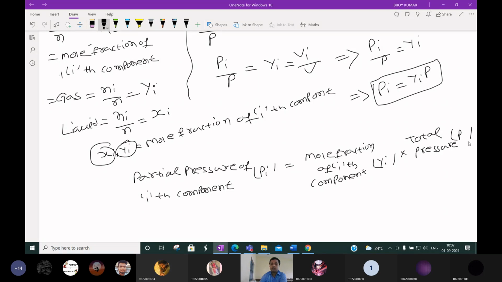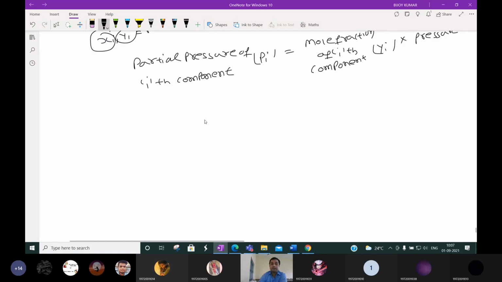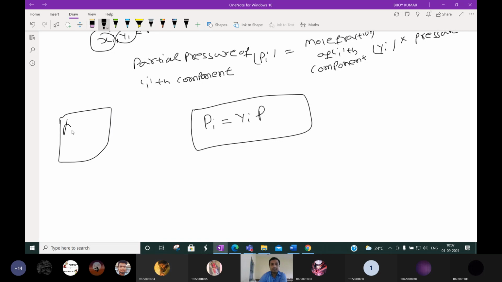Total pressure P. Okay, so what did you derive? Pi is equal to Yi into P. Let me give one example. Suppose two gases are there, A and B. A is composed of 5 mole and B is of 10 mole.